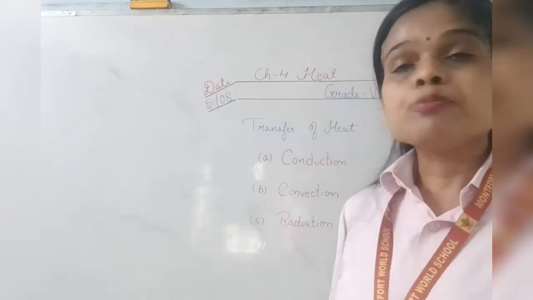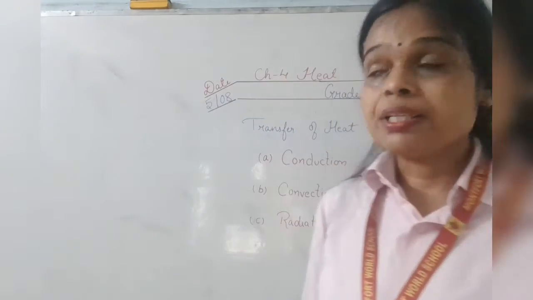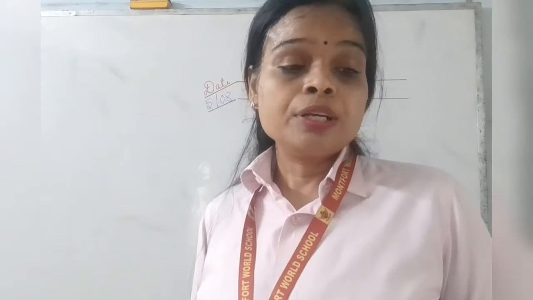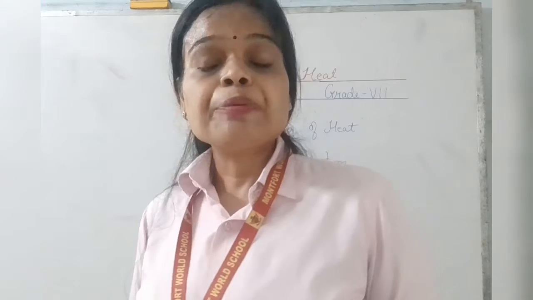Next, uses of good and bad absorbers of radiation. In tropical countries, houses are painted white. We have white color paintings. In tropical countries, houses are painted white because white is a bad absorber of radiation, and therefore the temperature inside the house will be cool.